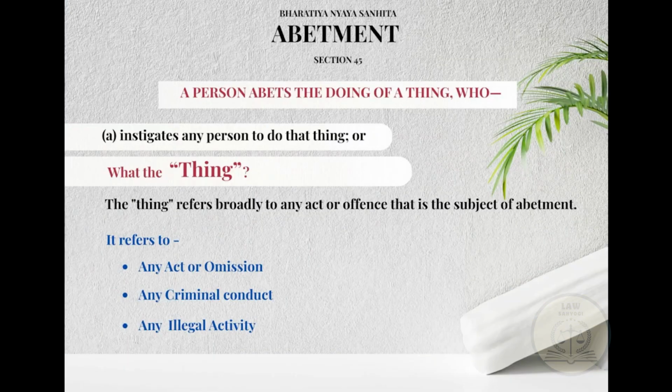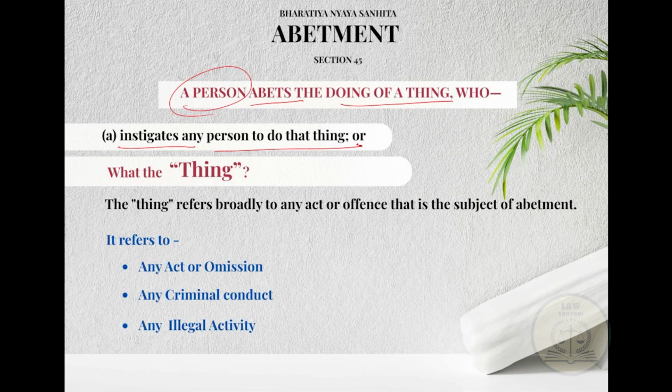So first of all we come to subsection A and it talks about instigating any person to do a thing. It states that any person who abates the doing of a thing by instigating any person to do that particular thing, so anyone who instigates another person to do a particular thing.